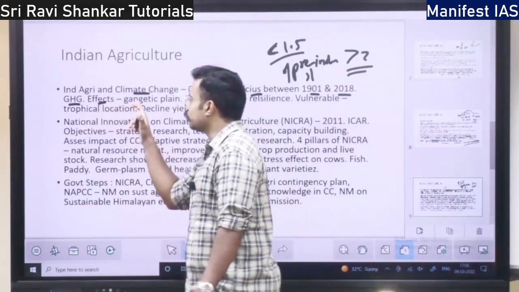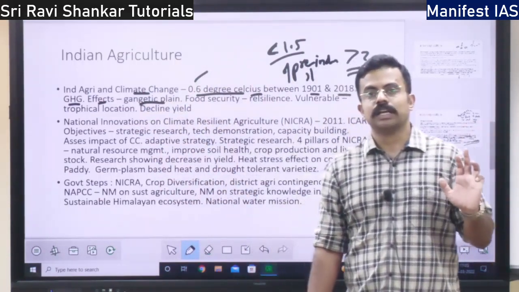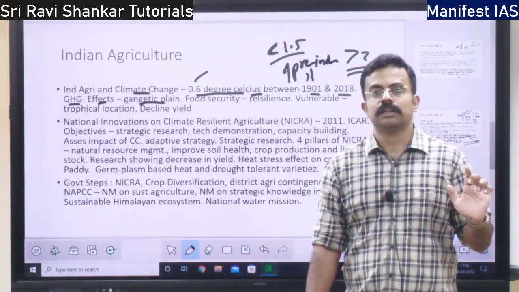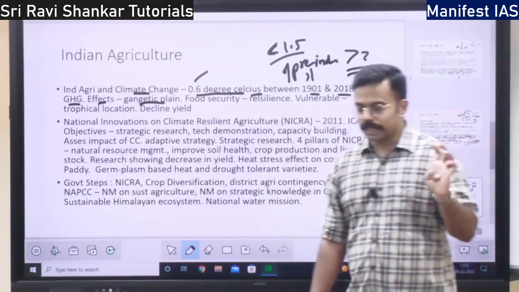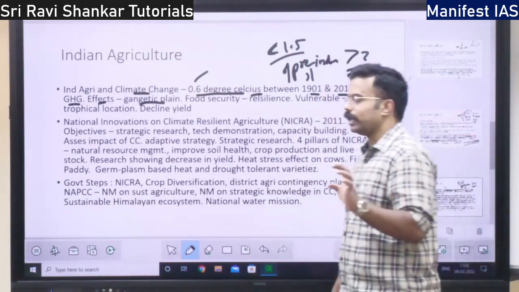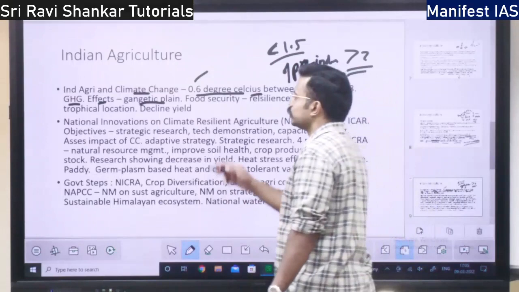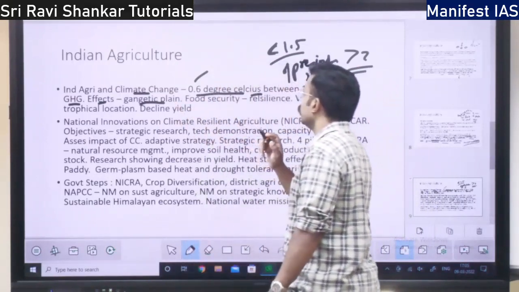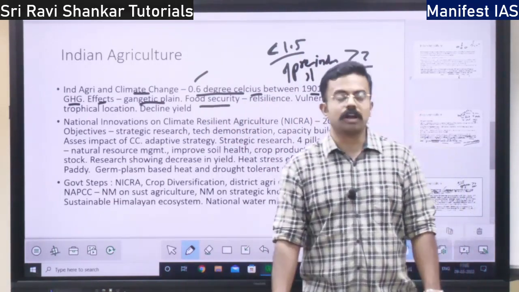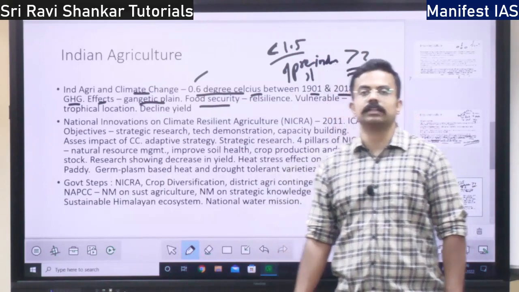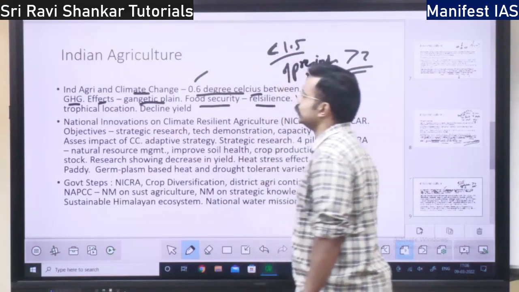What are the effects? I told you, these effects are already seen in the Gangetic Plain. There will be reduced water, so soil fertility will be lost. Acid rain will happen. Reduced yield. Right? Temperature excess, some crops will fail. There will be more weeds, more insects. All these are negative effects of climate change on Indian agriculture. So what will it hamper? It will hamper food security. We will not have sufficient food to eat. Food security will be hampered, and so we need to develop resilience.